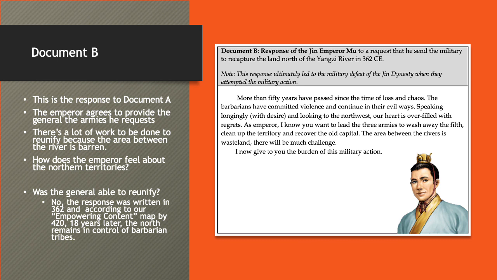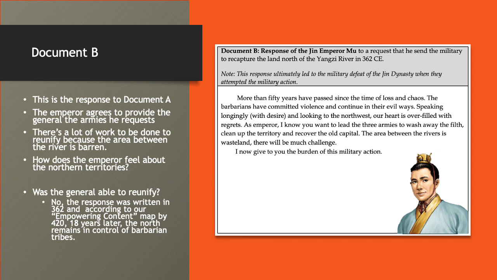So to recap what we just read over, we see again that this is a response to the general's request in document A, and the emperor actually agrees to provide the general with the armies he's requesting, which is a big deal. We know historically that hasn't always been the case. We also see the emperor's concern because there is a lot of work to be done to reunify this area because the region between the rivers is barren, right? It's not sustaining life in the way it should, and their agriculture isn't working the way it should in this area. So it's going to take a lot to regain that land and that territory, right?